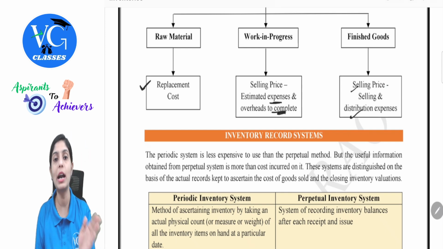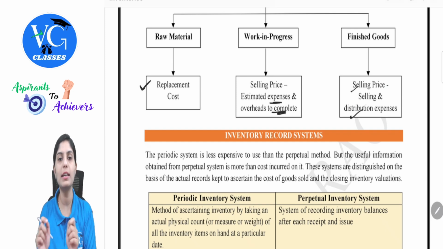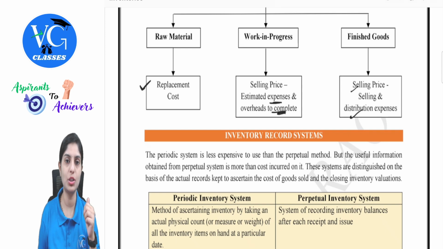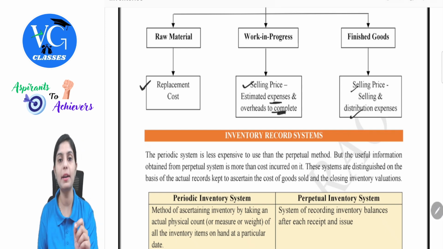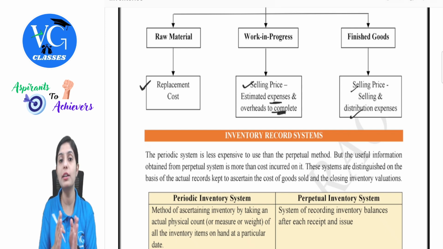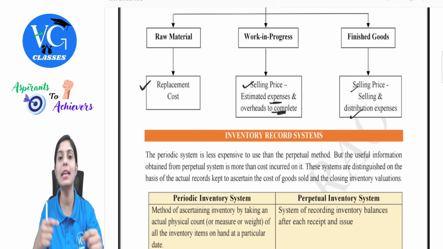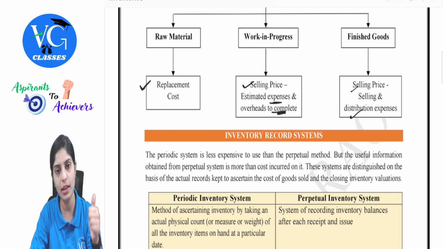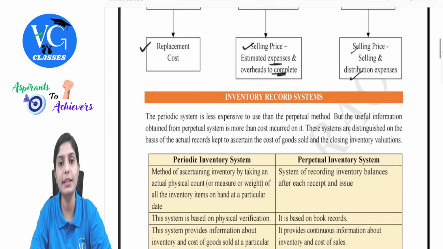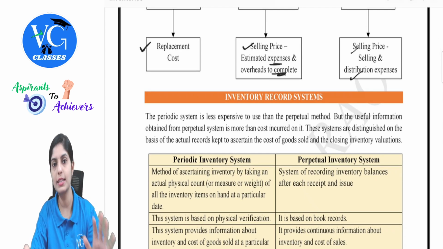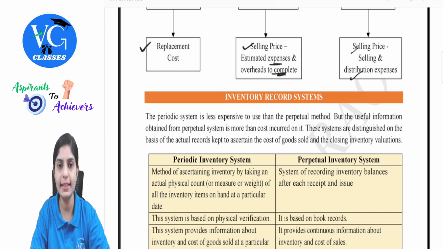I hope you are able to understand the nature of expenses being considered here. For raw material, it is just replacement cost. For work in progress, we take selling price, but we subtract what? Estimated expenses and overheads to complete, because the product is still not in a completed stage. What all costs are additionally expected to incur to complete, that will be considered. And in the finished goods, selling price minus selling and distribution expenses. Is this clear to all of you guys? I hope you are all able to understand till here.